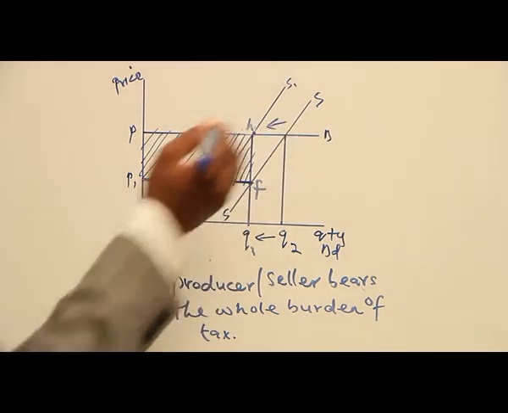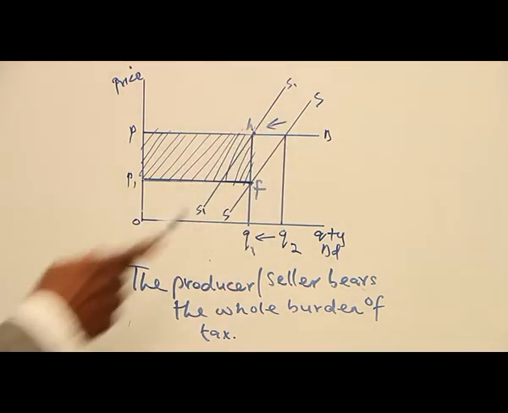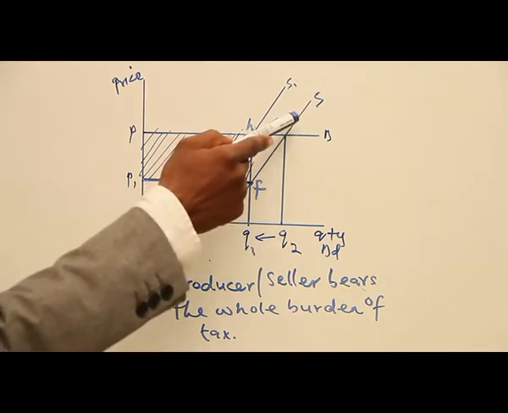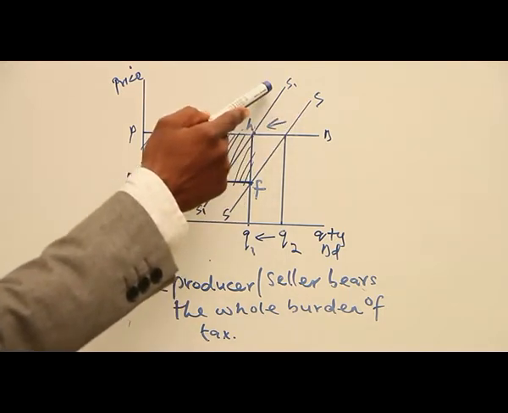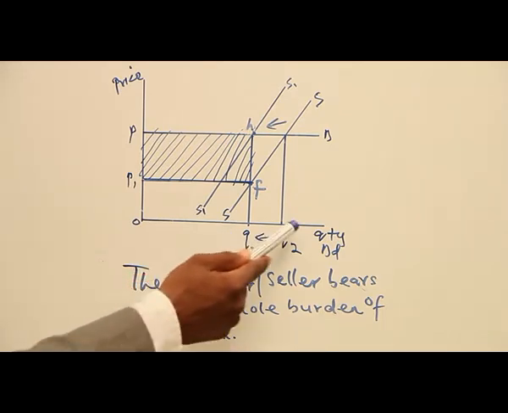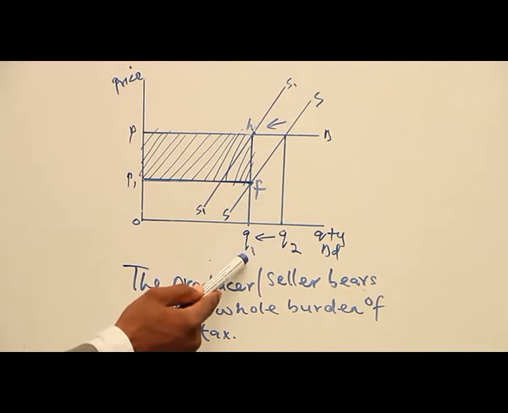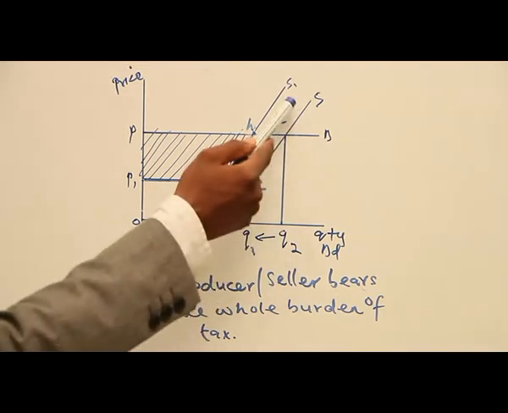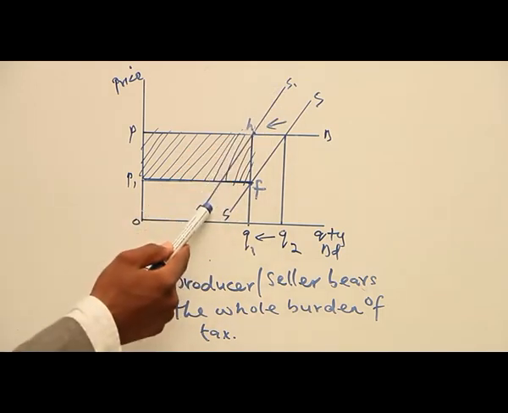That is, a backward shift in the supply curve because of the tax. Whenever there is a backward shift in the supply curve, it indicates that supply will reduce. That's why we have Q2 moving down to Q1 as a result of the tax. Now, we have created S1 as a result of the tax.